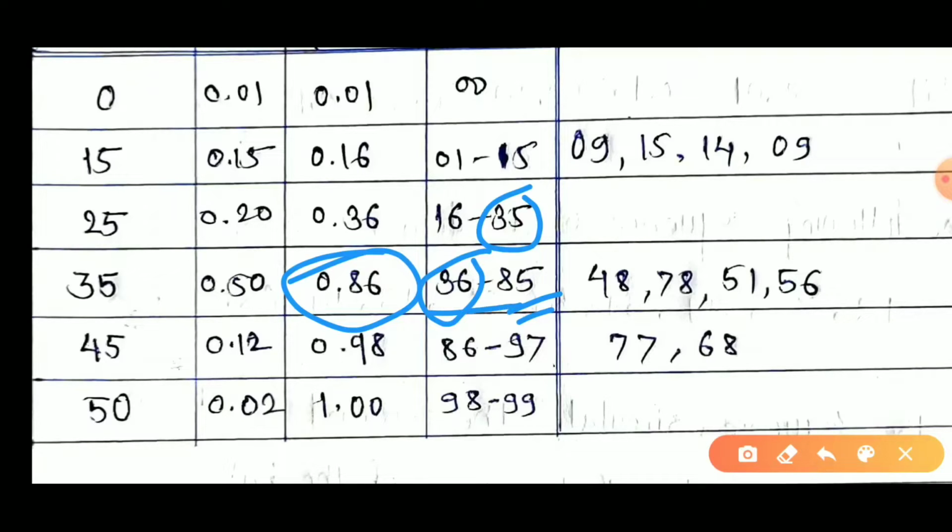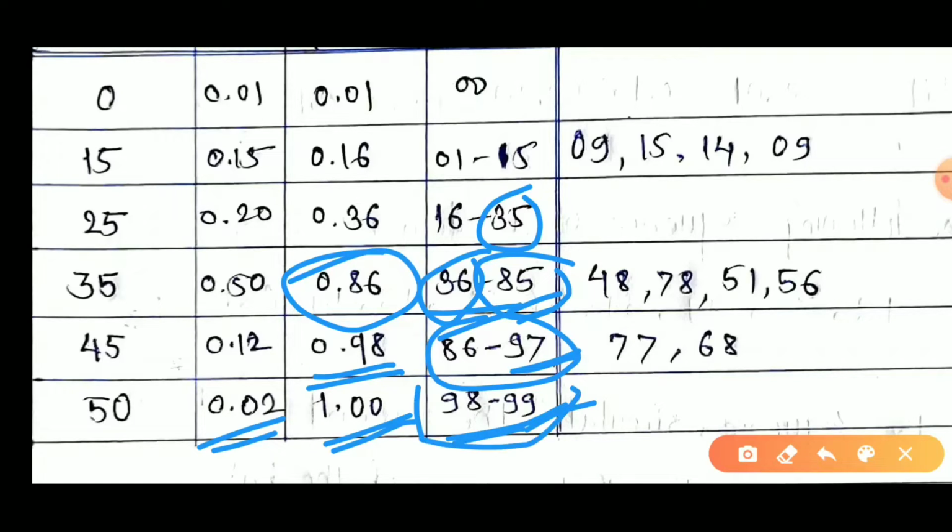Similarly, here it is 98. 98 minus 1 is 97, and 85 is already allocated, means starting from 86 to 97. Similarly, the next amount is 98 and 99. Here it is 2%, and the cumulative probability is 100%. 100 minus 1 is 99, and two numbers are there, 98 and 99.